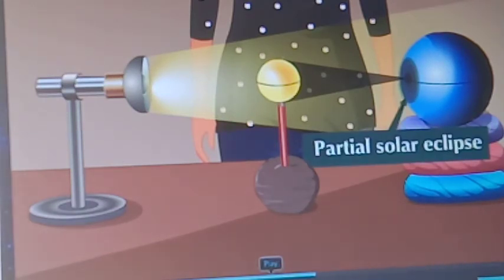Here we saw two types of shadow. Some shadow is dark and some is light. The place which is able to see the dark shadow of the moon is able to enjoy the total solar eclipse, and the place which saw only some part or the light shadow is able to see the partial solar eclipse.